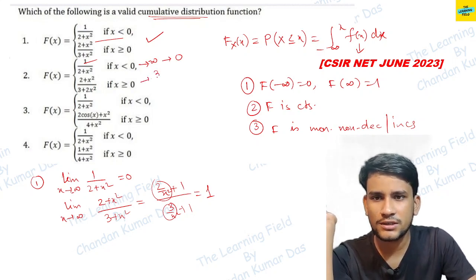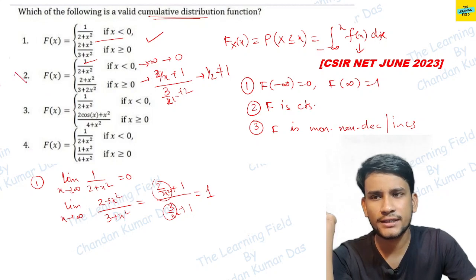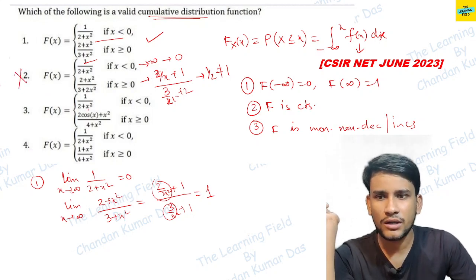So this is (2/x^2 + 1)/(3/x^2 + 2). So this term goes to half, which is not equal to 1. So we can discard this option. Okay, now from this